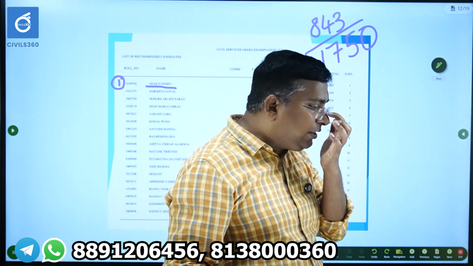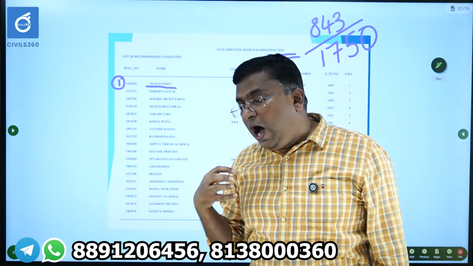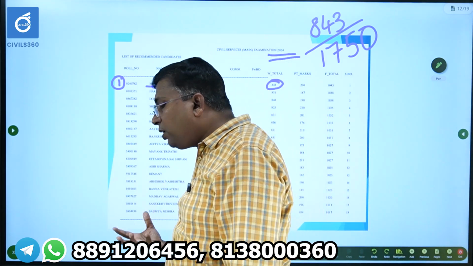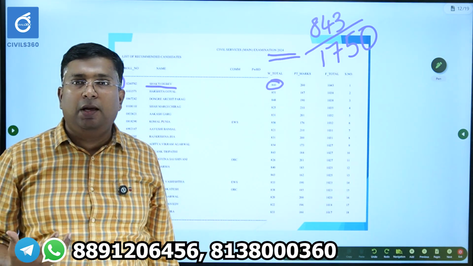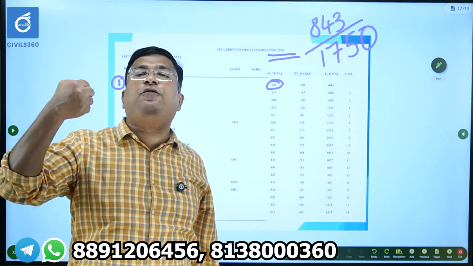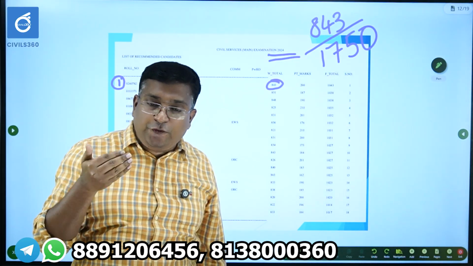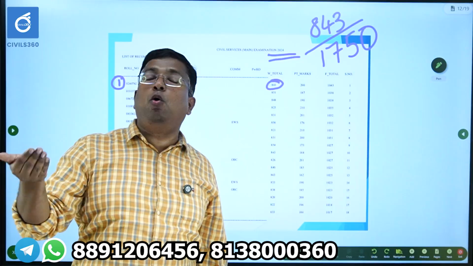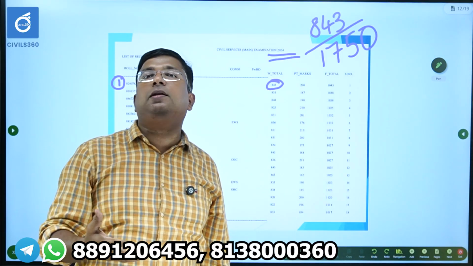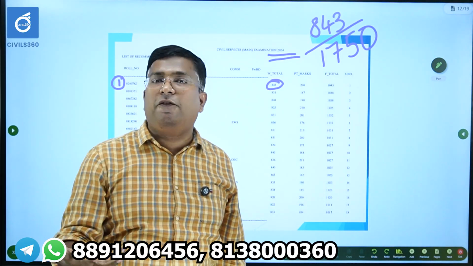Many students, after hearing the talks of toppers, try to blindly follow the toppers' suggestions. And if you follow that without knowing your own strengths and weaknesses, you will not qualify.